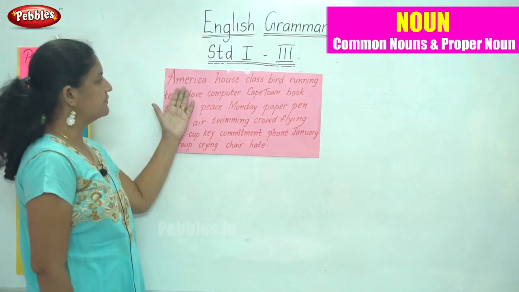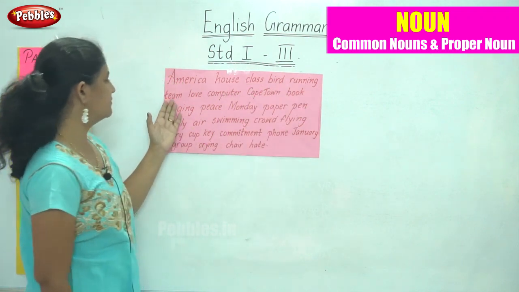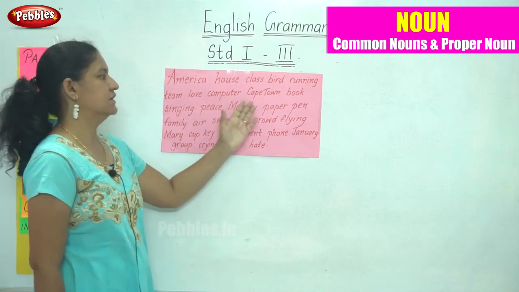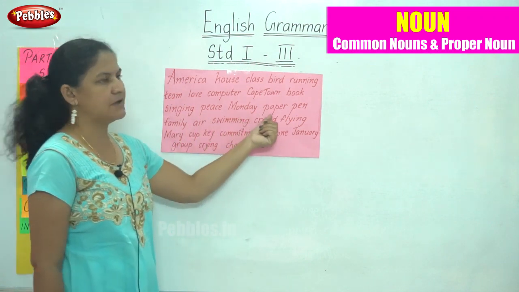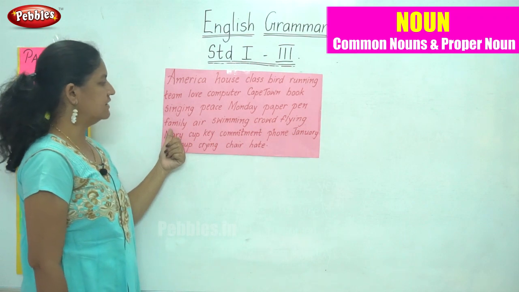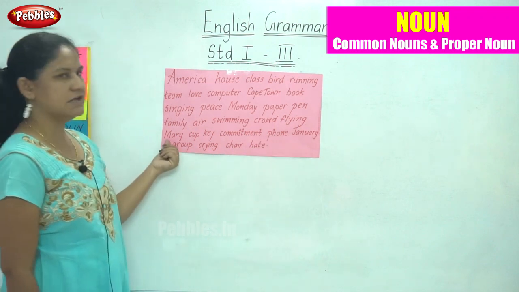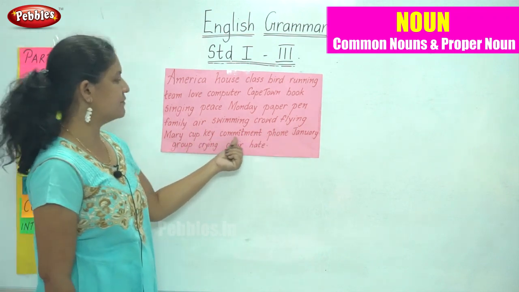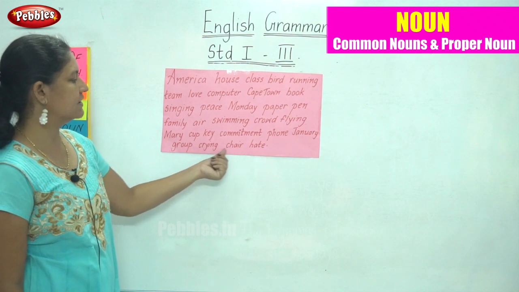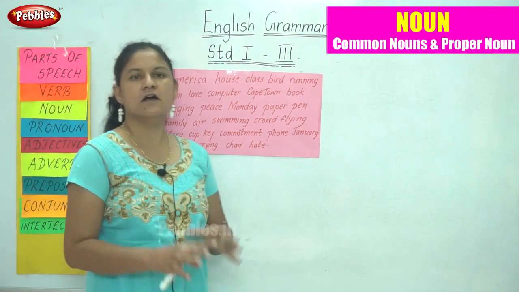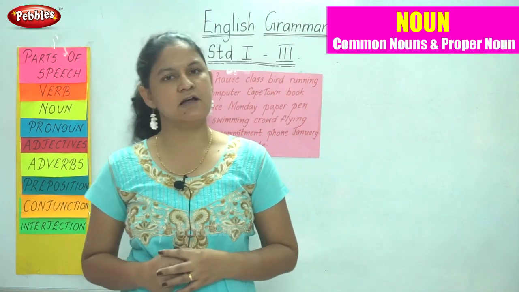So we have America, house, class, bird, running, team, love, computer, Cape Town, book, singing, peace, Monday, paper, pen, family, air, swimming, crowd, flying, Mary, cup, key, commitment, phone, January, group, crying, chair, hate. So these are a group of words and we are going to circle all those words that are nouns.